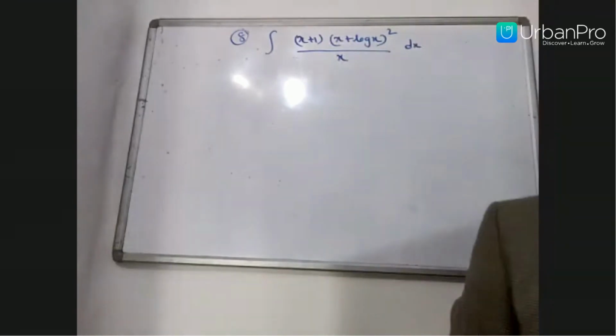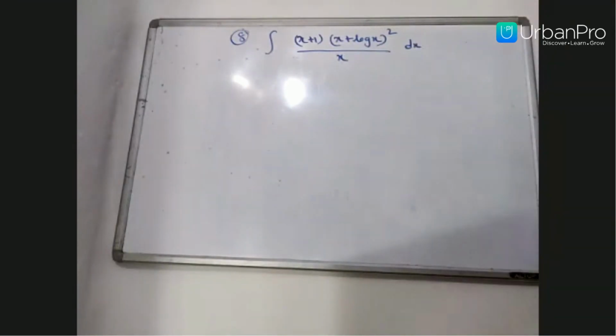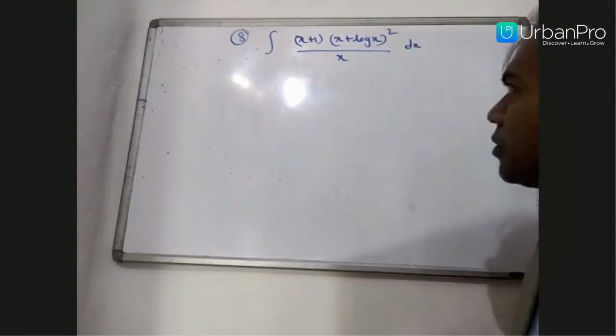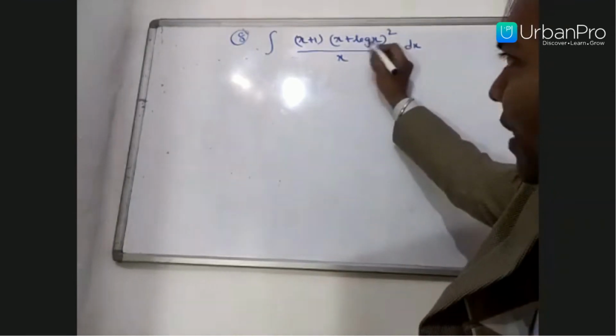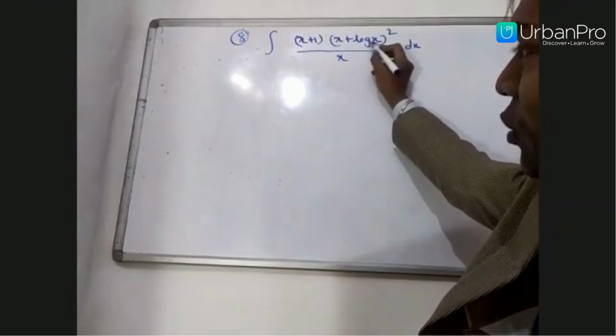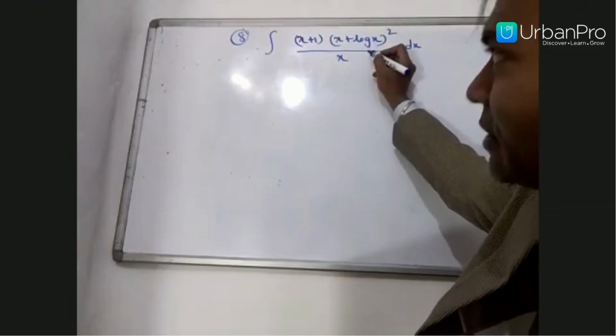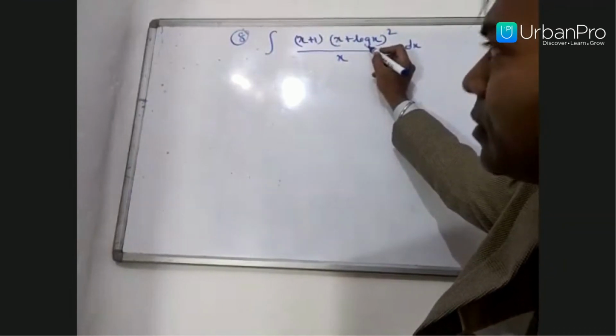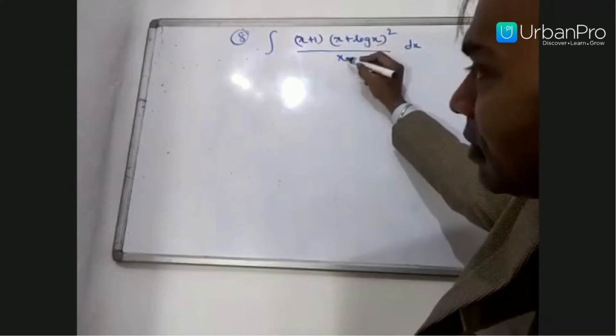How to do this problem? You know the differentiation of log x is 1 by x. We have the 1 by x term here.